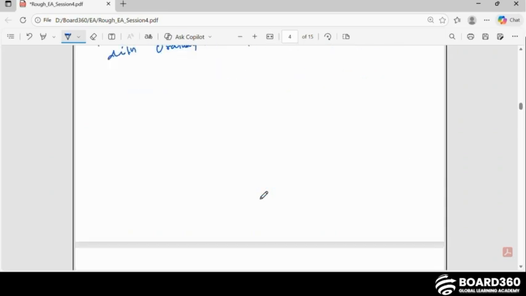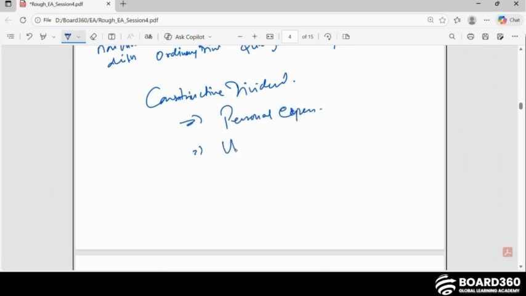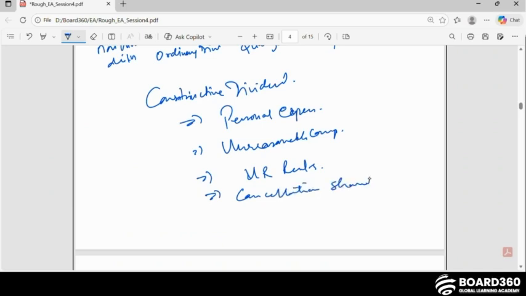Then there can be constructive distributions or constructive dividends. Constructive dividends are like, if the company is paying personal expenses for the shareholders, that becomes a constructive dividend. Or unreasonable compensation is being paid, or unreasonable rents are being paid, or there is a cancellation of shareholders' debt,